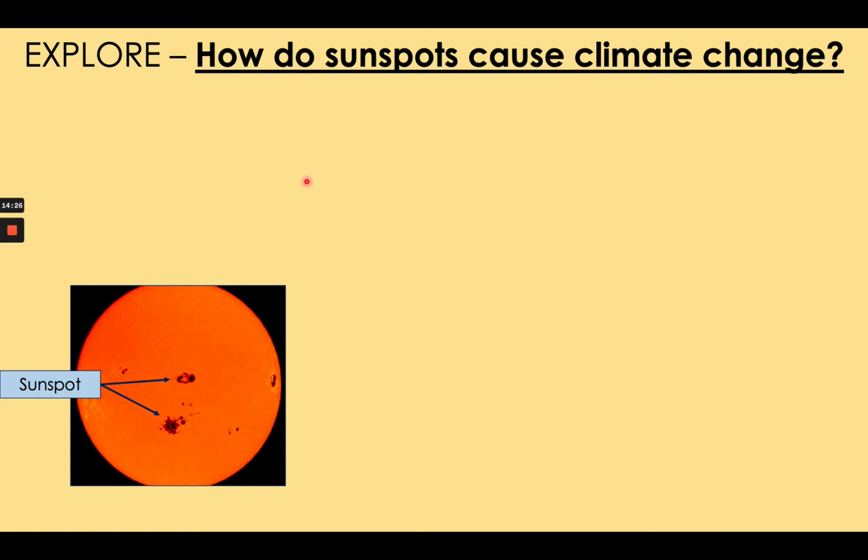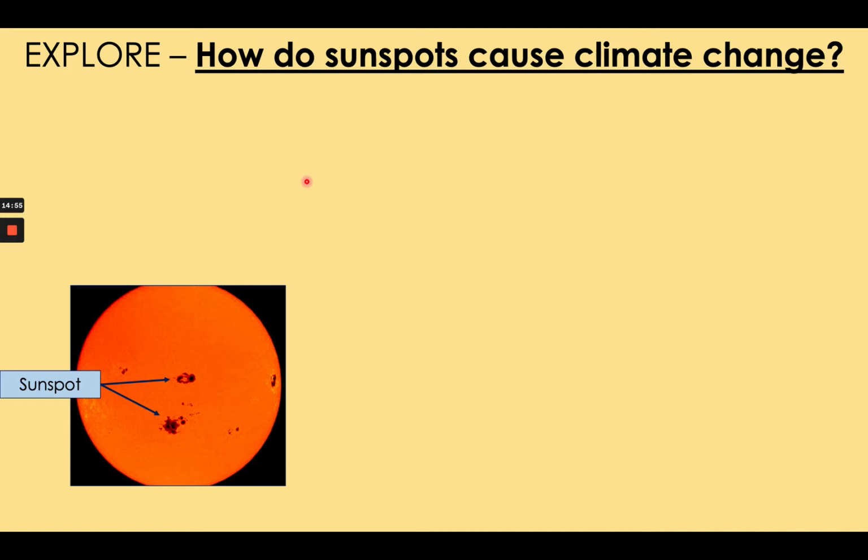Now, I'm going to tell you something that might sound confusing. When the sun has more cooler areas on its surface, sunspots, it actually releases more heat. Because of various processes happening within the sun, the increased number of sunspots causes the sun to release more heat, leading the Earth to be warmer, because that heat travels towards Earth, warming up Earth's atmosphere.